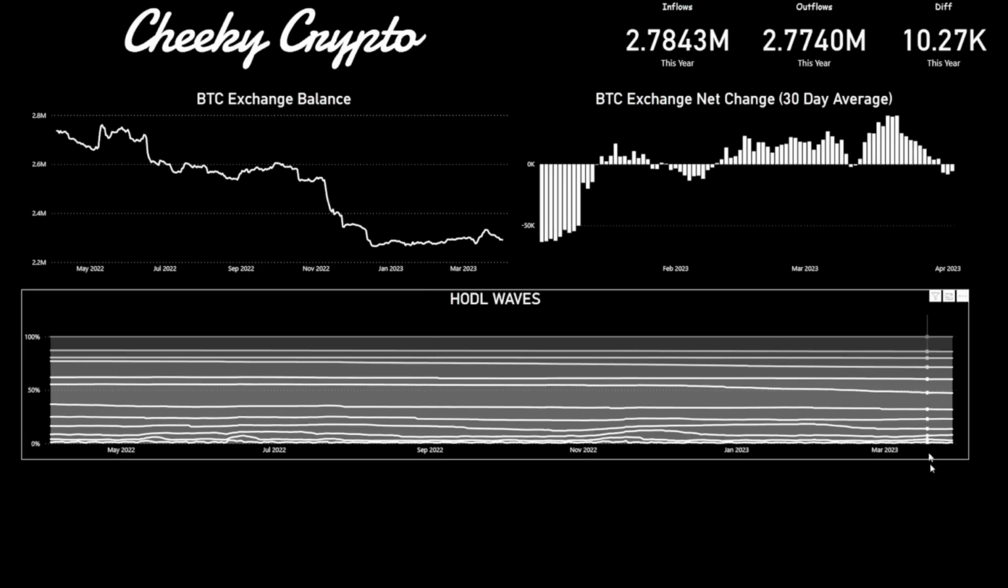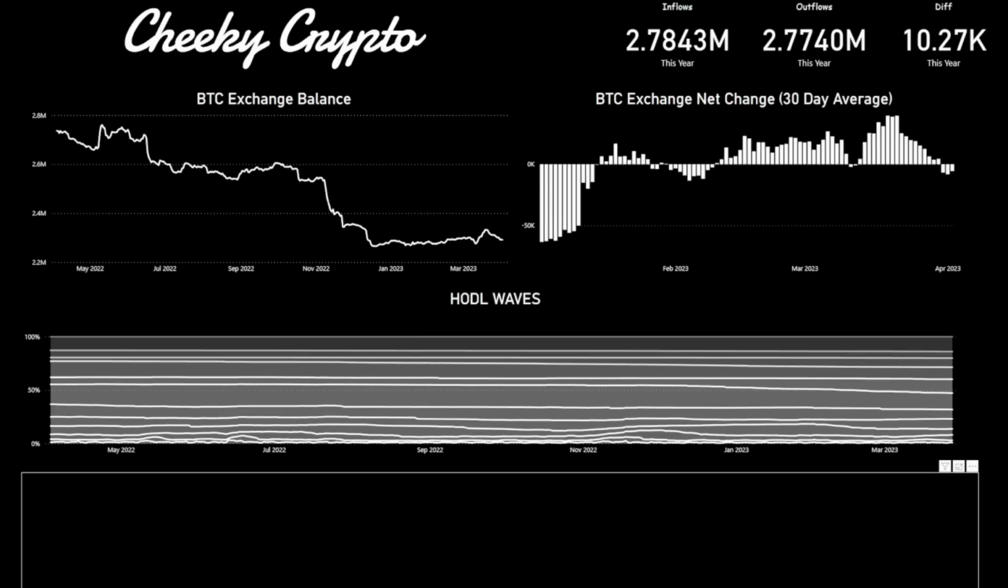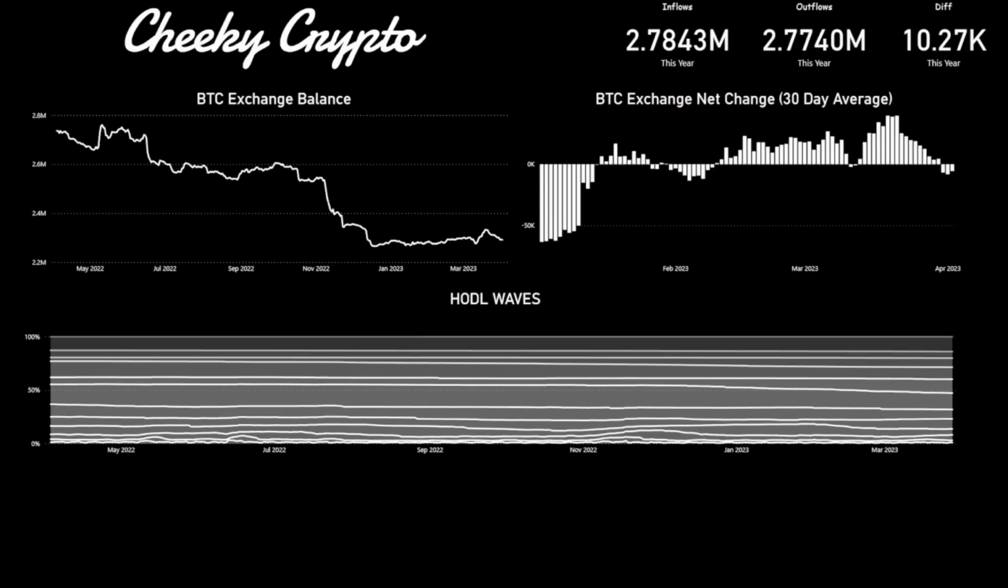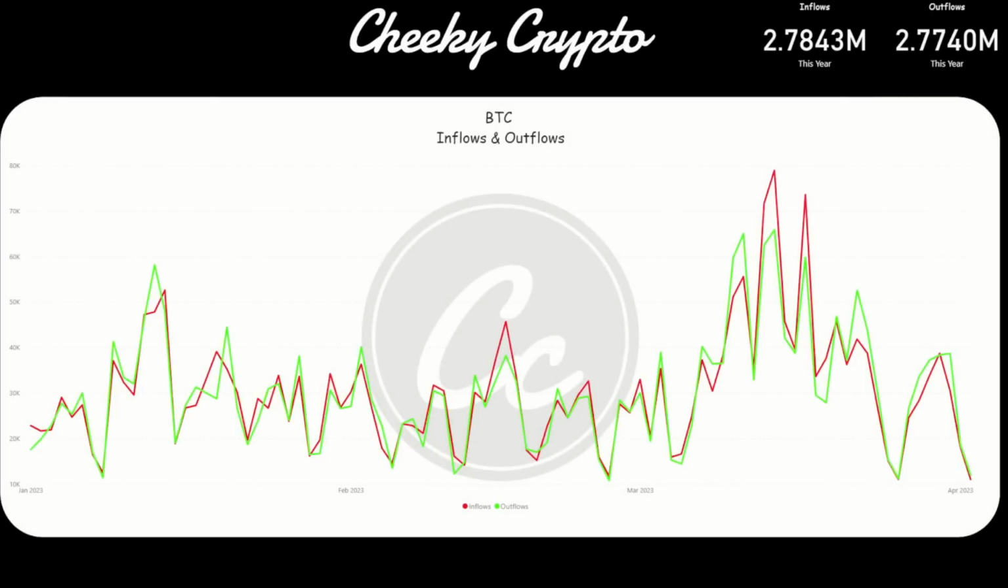We won't talk about the HODL waves. I haven't updated that data because that requires quite a few additional manual processes. But let's go ahead and jump into the inflows and the outflows as a line graph. The inflows and the outflows as a line graph actually shows everything kind of marrying up quite nicely. We have 2.7843 million obviously going on and 2.7740 million coming off.